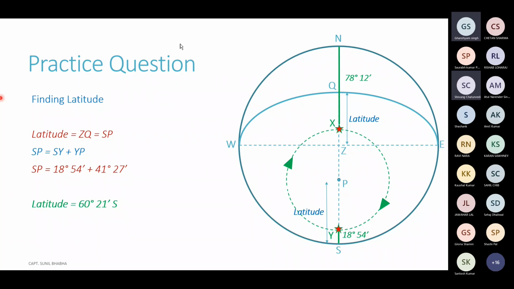Absolutely beta, exactly, you are right. Whether they give you two meridian passages with an interval of 12 hours, or they tell you that at upper meridian passage this was the altitude and at lower meridian passage this was the altitude, it is a similar question, done in exactly the same method.